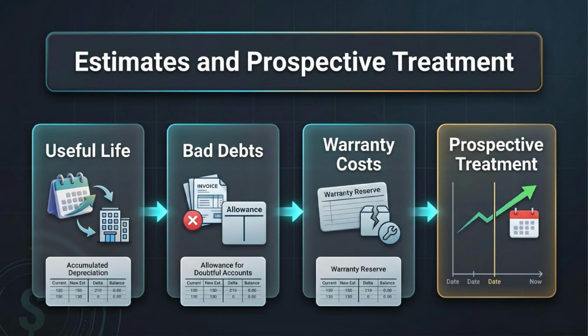The important question is not was there an estimate? The real question is did new evidence change a reasonable estimate? If yes, ASC 250 gives us a very important rule. Update the accounting going forward, but do not rewrite history.